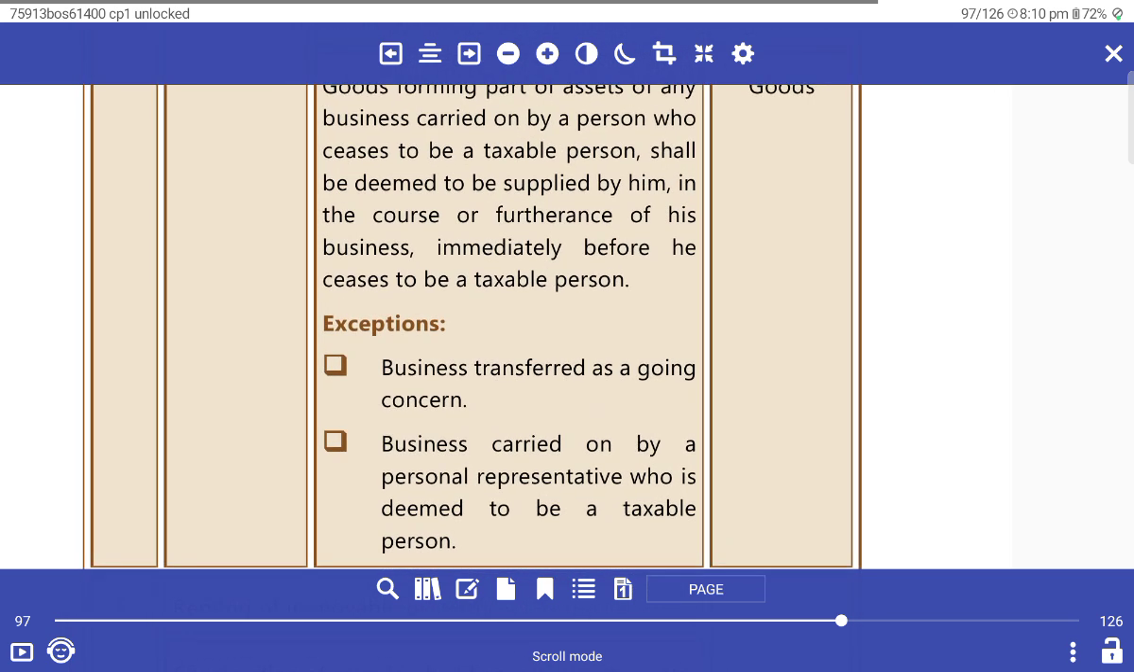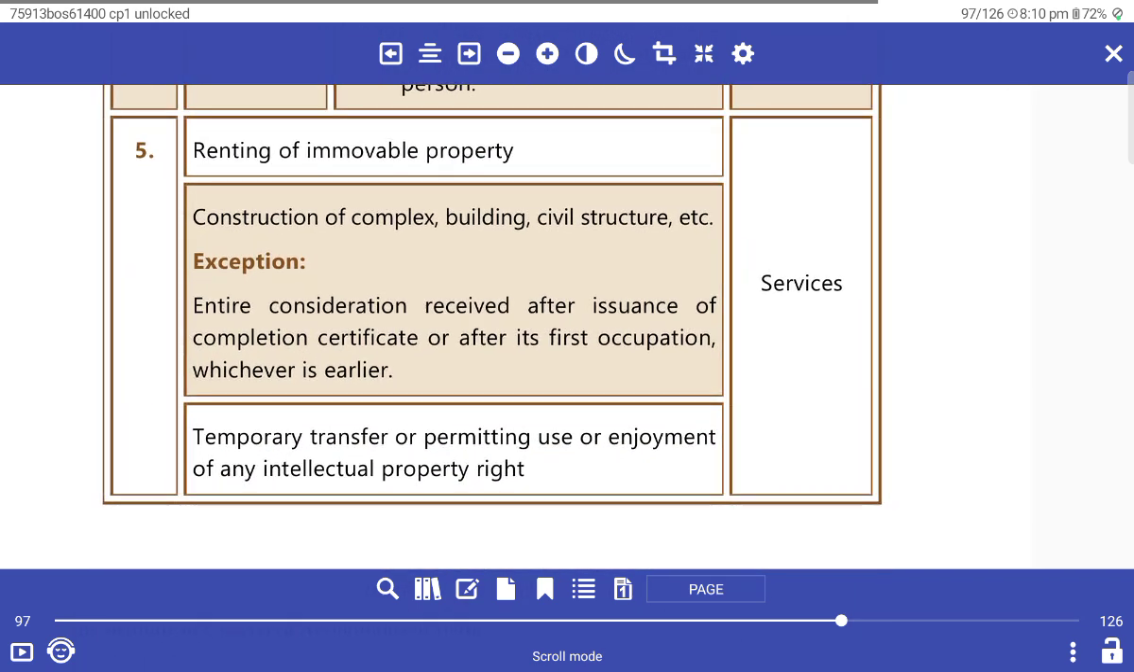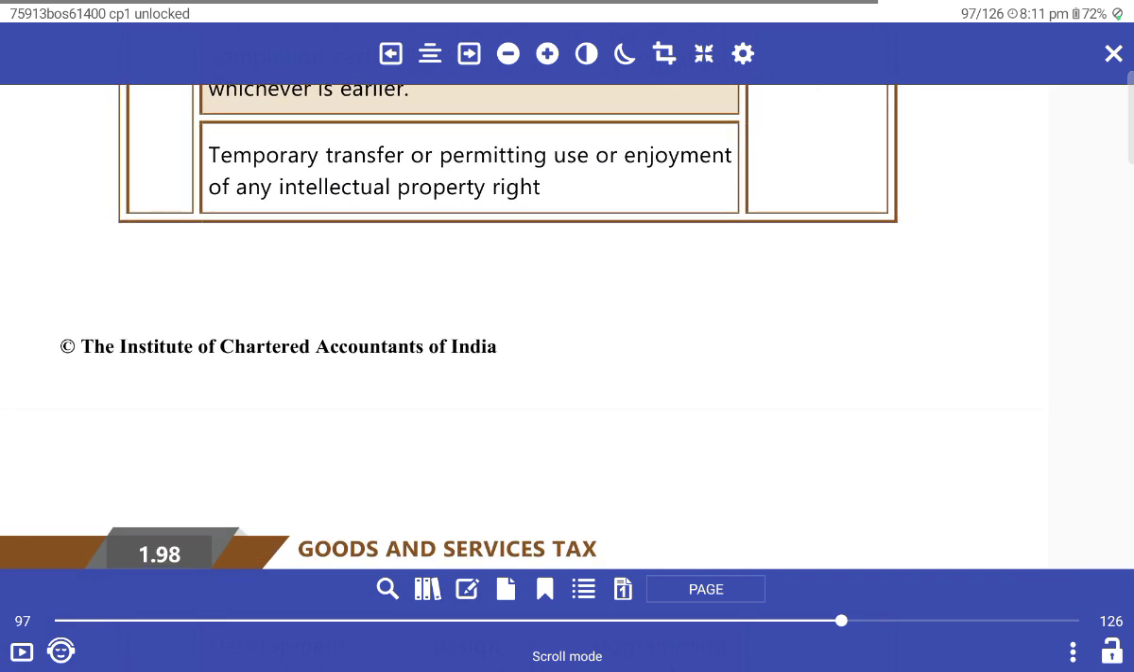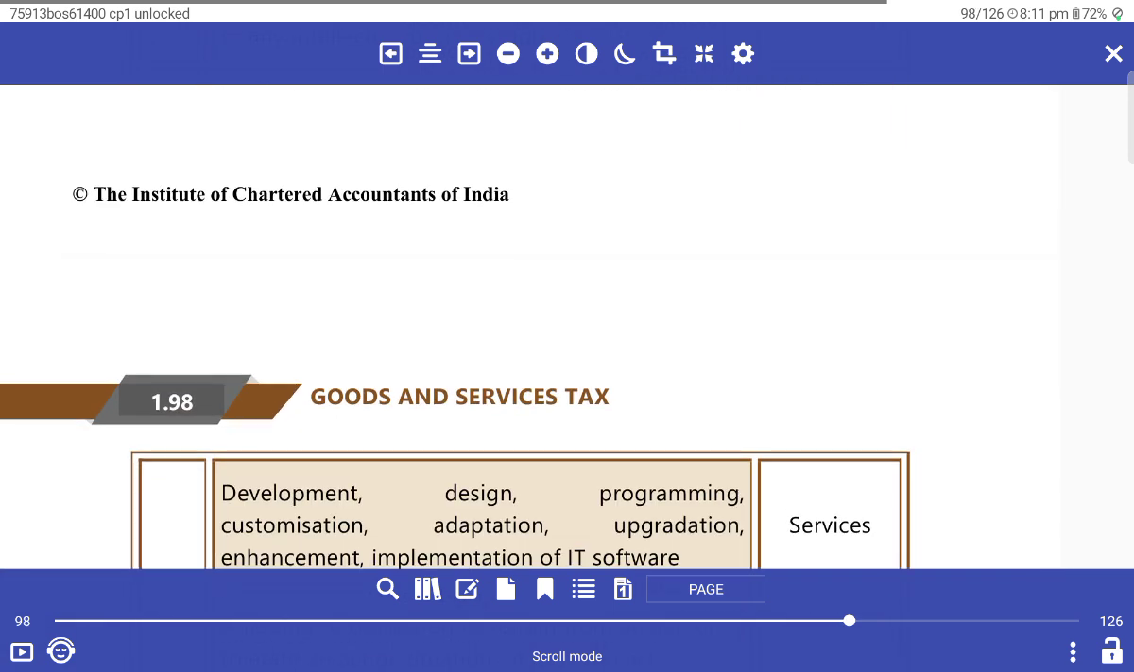Renting of immovable property services, construction of complex building services, etc. If the entire consideration is received after the issuance of the completion certificate or after the first occupation, whichever is earlier, then it's not a service. It's treated as goods. Transfer of permitted use or enjoyment of intellectual property is a service.